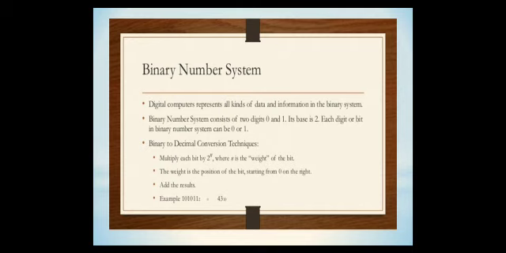Next, binary number system means digital computers represent all kinds of data and information in the binary system. The binary number system consists of two digits, either 0 or 1. It has base or radix 2. Each digit or bit in the binary system can be 0 or 1. For example, binary to decimal conversion. Here multiply each bit by 2 power n, where n is the weight of the bit. The weight is the position of the bit starting from 0 on the right.